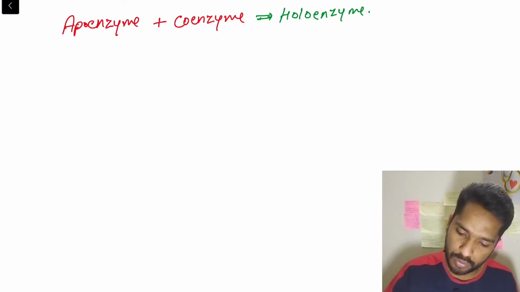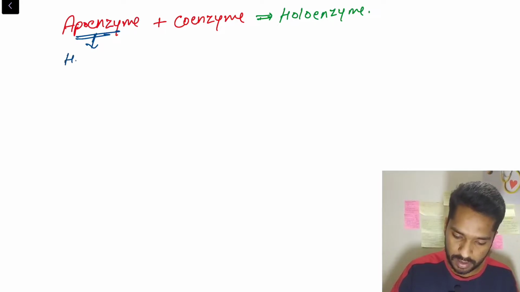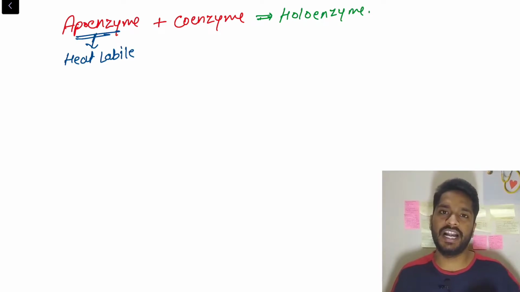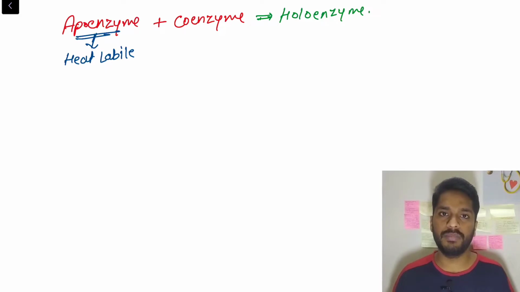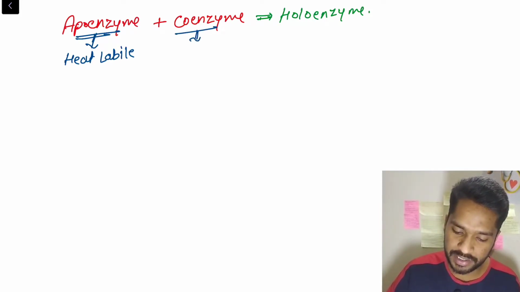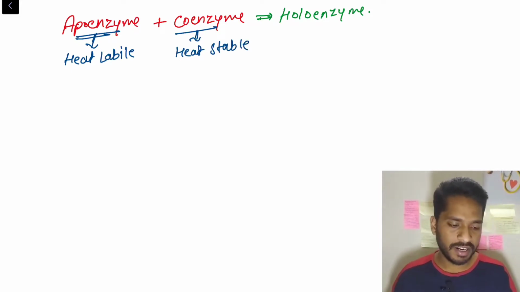What we should know more about this is that the apoenzyme, that is the protein part, is heat labile. If you have studied the physical properties of protein, they get denatured at a certain temperature. Similarly, the apoenzyme consists of protein, so it will break down when it reaches a certain temperature. So they are heat labile, whereas coenzymes are heat stable. These are the two things I wanted to tell you.